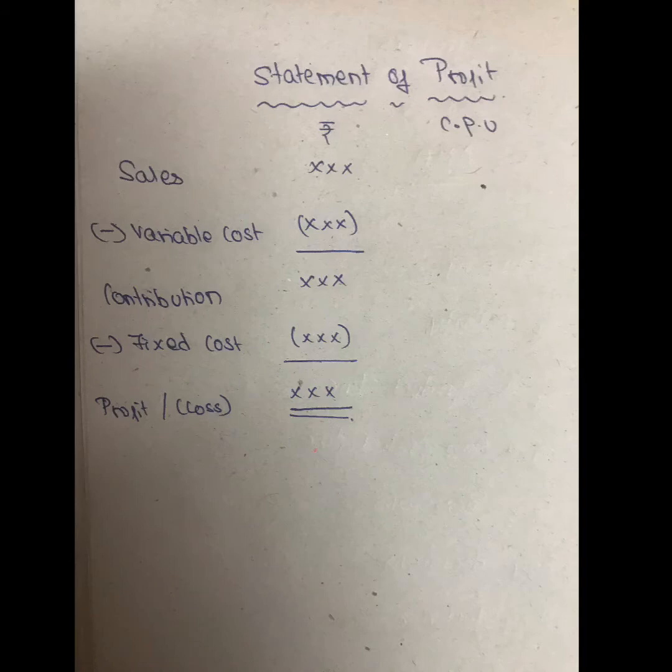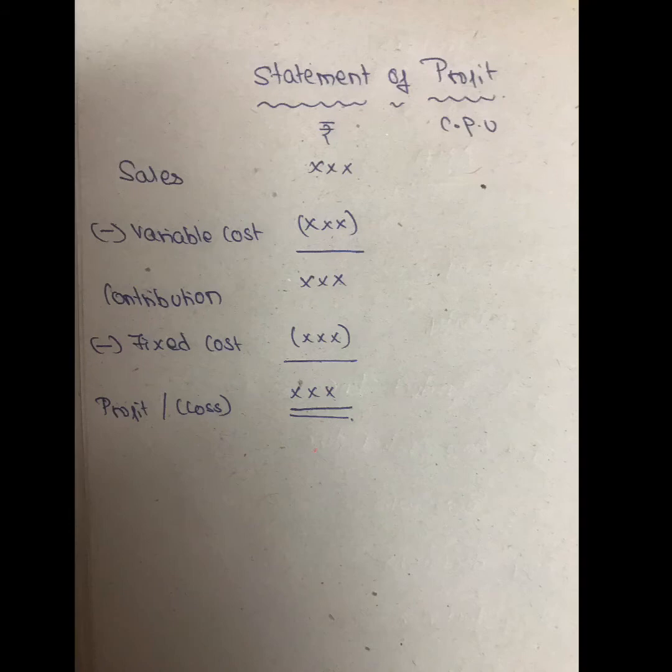Another important point you have to know is that marginal cost is also known as variable cost, girls. Now we will study in detail what is variable cost and fixed cost. But now see the statement of profit in the picture, girls. We have sales minus variable cost, that will give you contribution, minus fixed cost, that will give you profit or loss. This is nothing but the statement of profit.